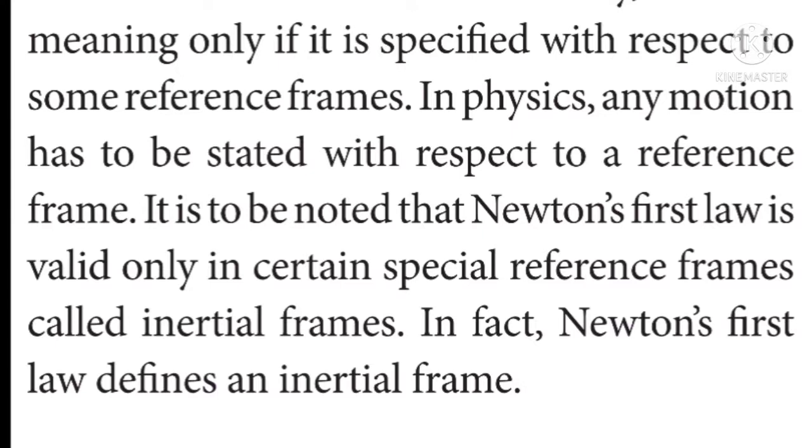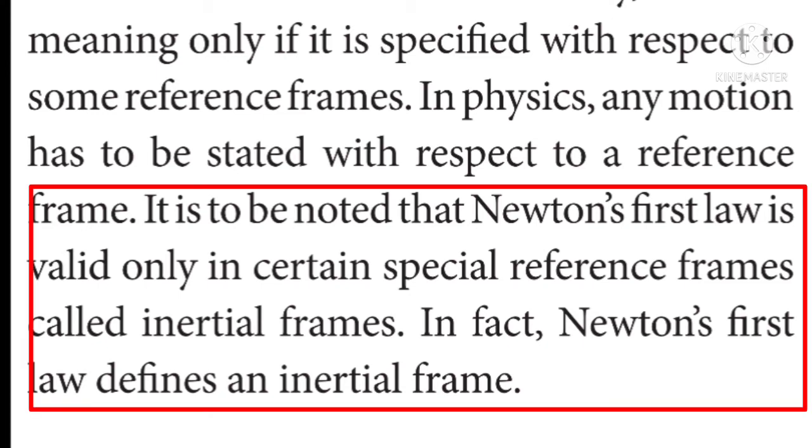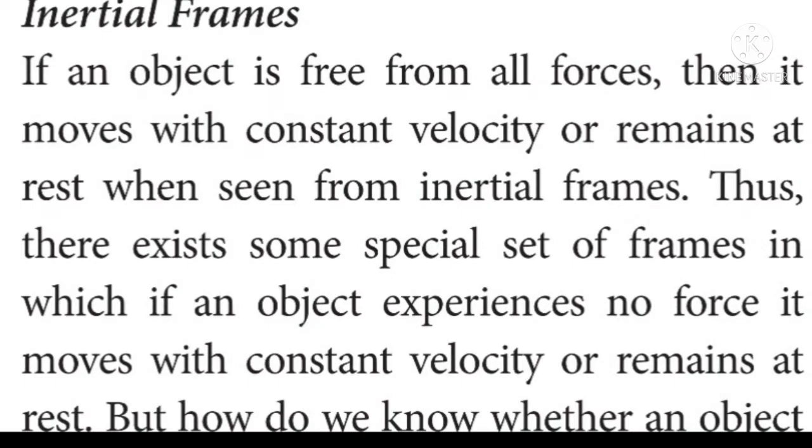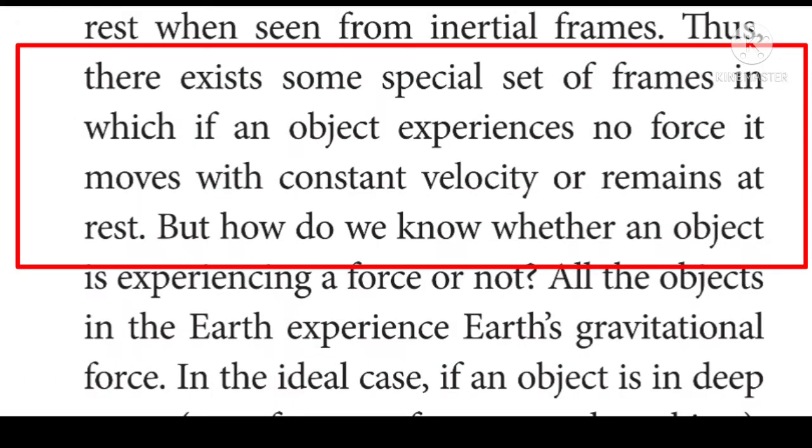So from these three examples, we can say that Newton's first law is valid only for inertial frames. What are inertial frames? It is a special set of frames in which, if an object experiences no force, it moves with constant velocity or remains at rest.